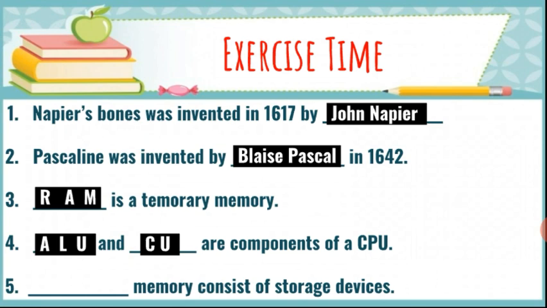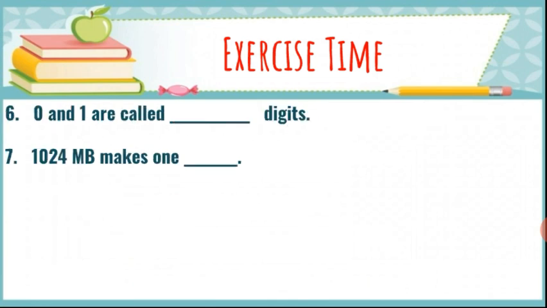Next is: dash memory consists of storage devices. So secondary memory consists of storage devices. Now 0 and 1 are called binary digits. 1024 MB makes 1 GB, where GB means gigabyte.